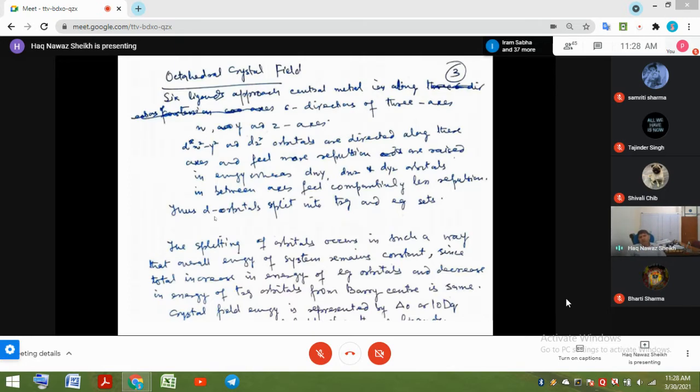Splitting of the orbitals occurs in such a way that overall energy of the system remains constant, since the total increase in energy of the Eg orbitals and total decrease in energy of the T2g orbitals from the barycenter is the same. The crystal field energy is represented by delta 0 or 10 Dq.